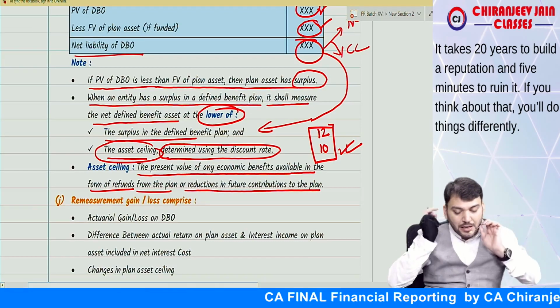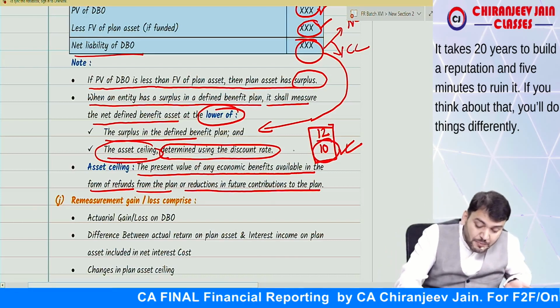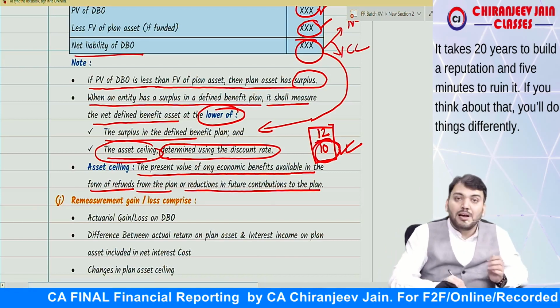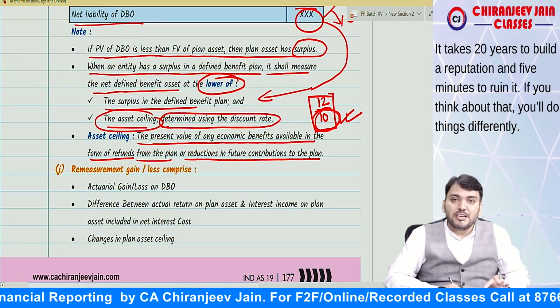Understood this point? Why? Because this is only recoverable from plan asset. Recoverable from plan asset. Understood? Yes, sir. I hope you have understood. Correct? Have you understood this point?